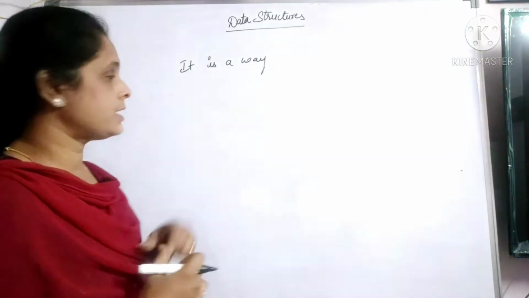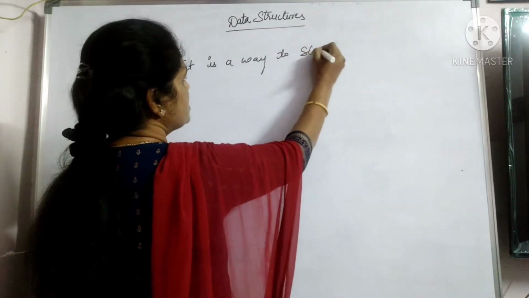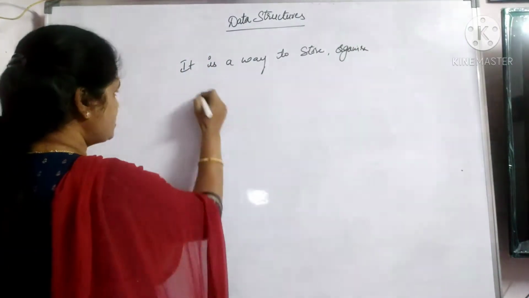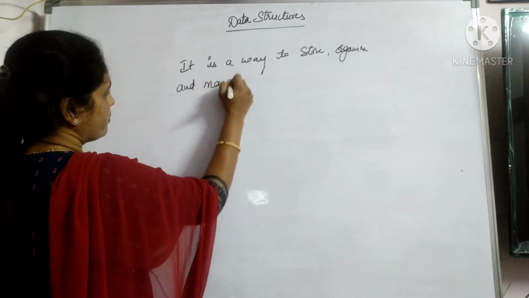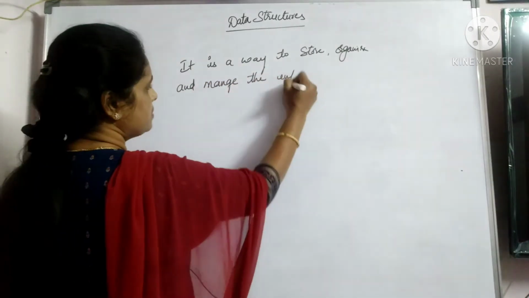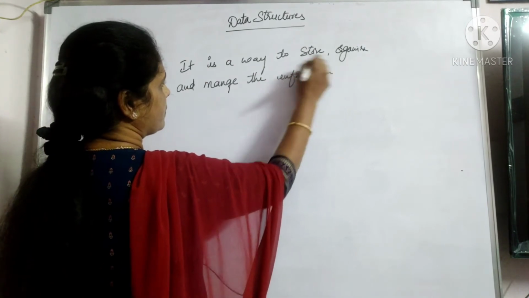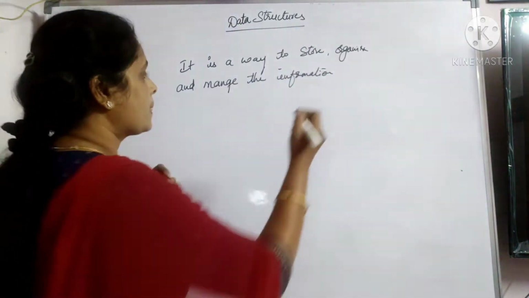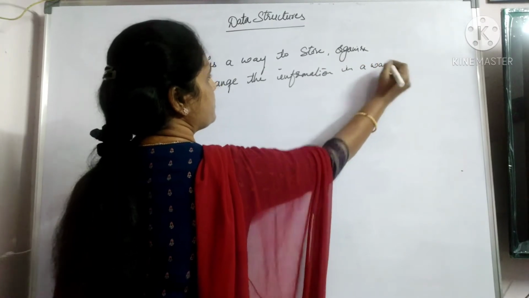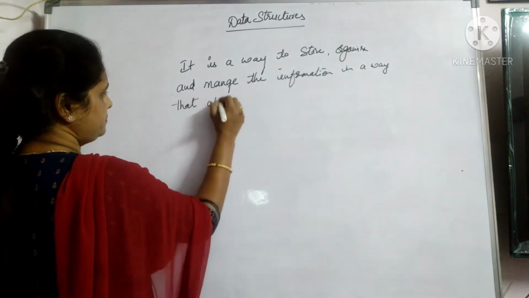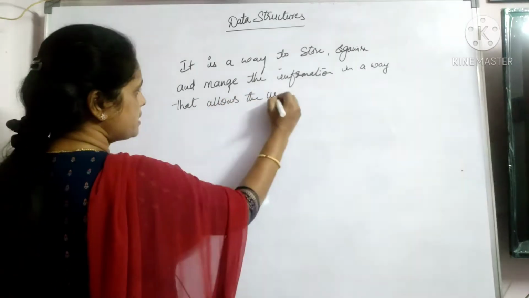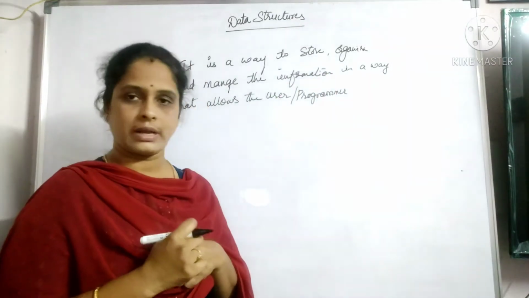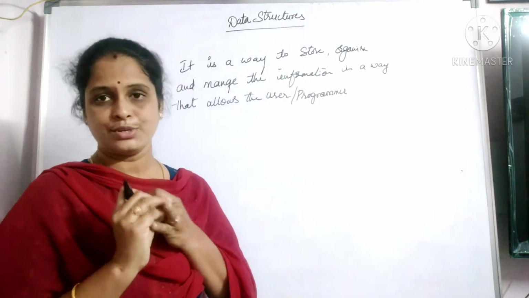So the clear definition I can say is, it is a way or a method to store, organize and manage the information, or data also, in a particular way, in a way that allows the user or a programmer to easily access the data. I told you, to retrieve the data.